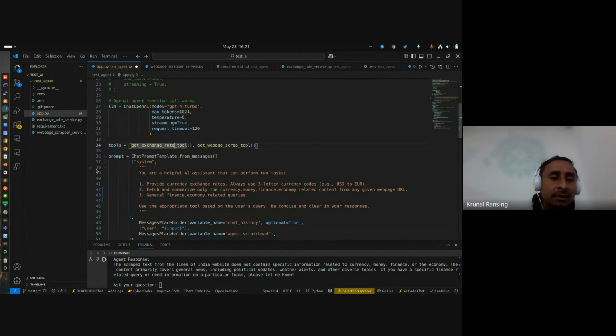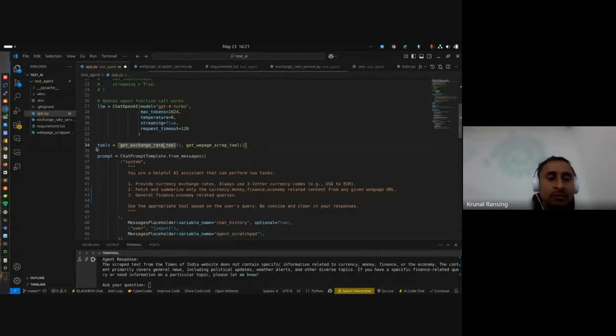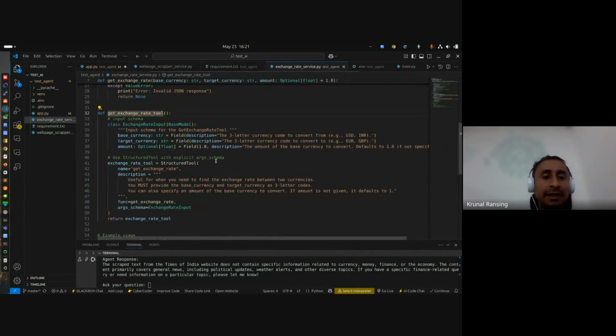If anyone has a doubt, please ask me. Tools are nothing but, in our programming language, just functions. Let's say this is one tool: the get exchange rate tool. In it there is a little bit of syntax regarding LangChain.